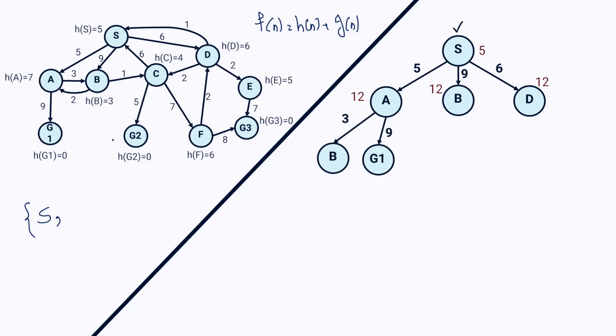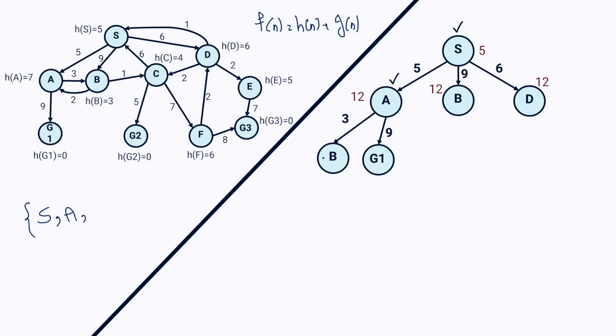Based on the graph on the left side, node A has 2 children, node G1 and node B. So I write them here, and because I expanded node A, I mark it and add it to my visited list. After that, I have to calculate the evaluation value for nodes B and G1.